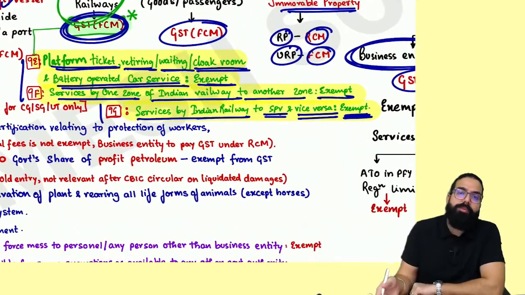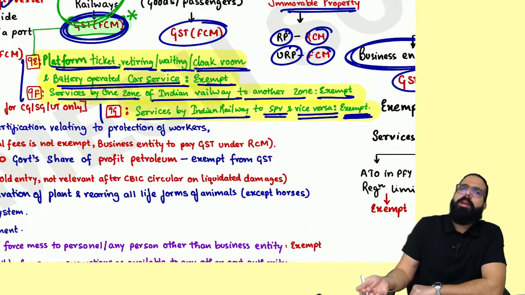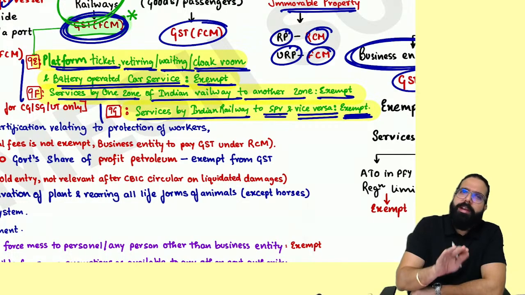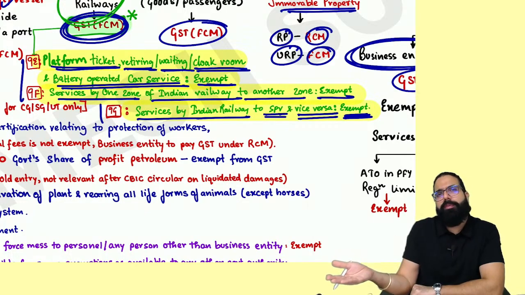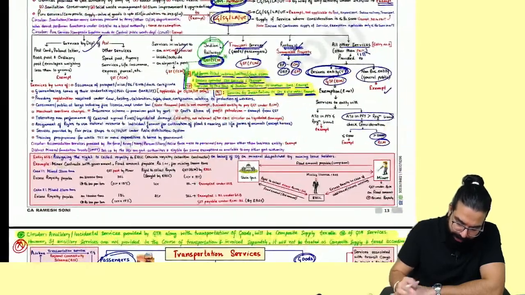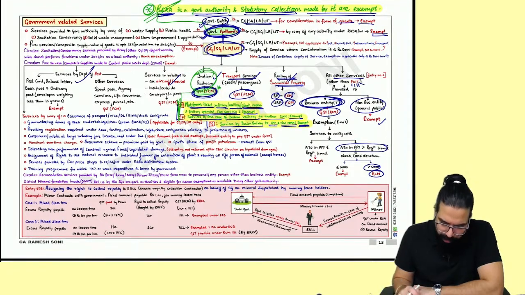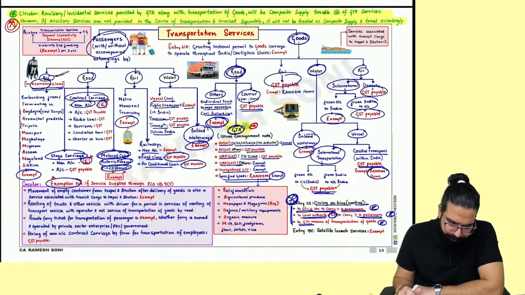Other than that, services provided by one zone of Indian Railways to another zone are exempted. A special purpose vehicle created by the government, if it is providing services to Indian Railways and Indian Railways is maintaining the infrastructure for them, that is also exempted. These 3 points, I like them. Please take care of them. Done, sir. This point is clear. Other than that, okay. Not very important, but okay.